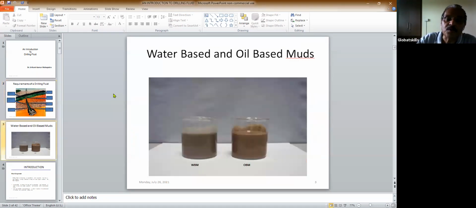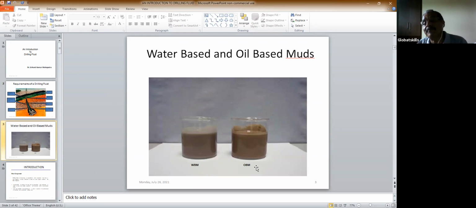Now, next, go to the next slide. This is just for your purpose, how it looks. I have given the photograph. There are two types of mud. I will come to those things later on, but you can know it immediately. One is WBM, that is water-based mud. Another is OBM, that is oil-based mud. Nowadays, some people use the term SBM instead of OBM. SBM is synthetic-based mud.